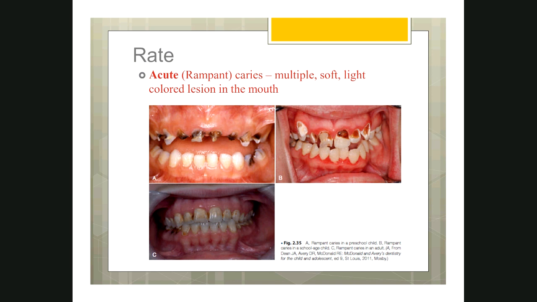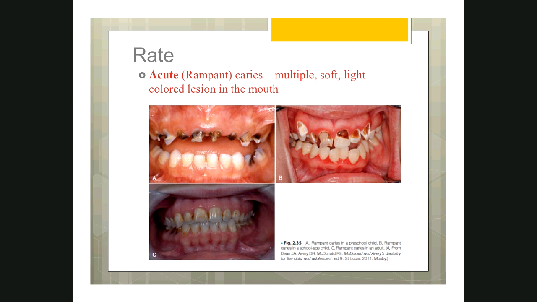The first picture is for the preschool child. The second one is for the school age child, and the third one is for the adults. So the rampant caries can occur at any age. There is no restriction for the age. We call it acute when the spread of caries is very quick. It starts in enamel and quickly it reaches the dentin and it affects the pulp. So that is acute caries.